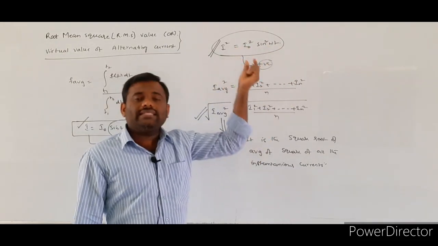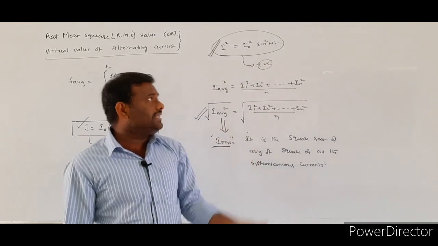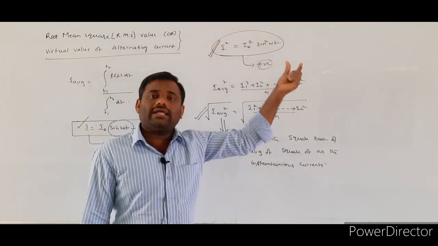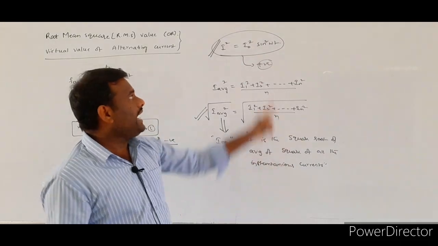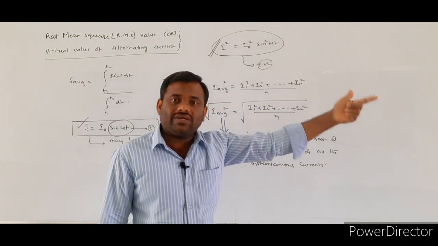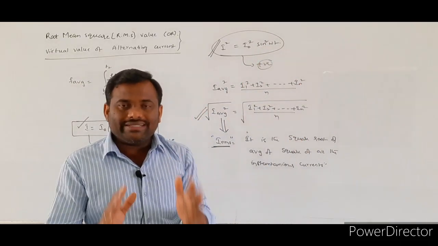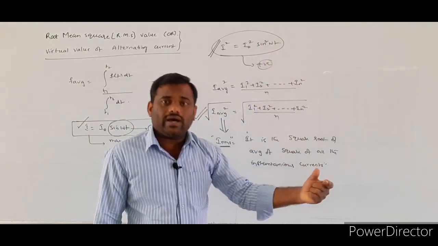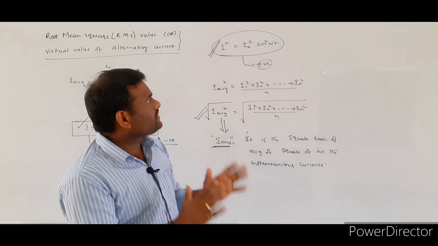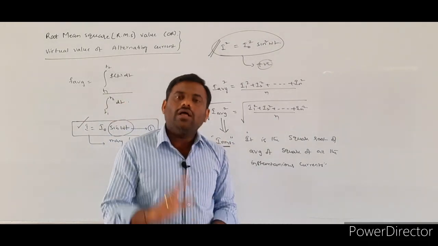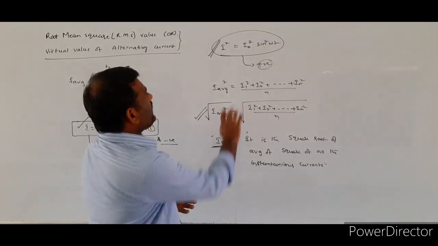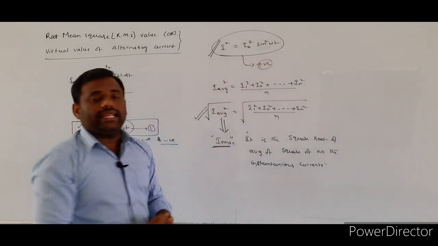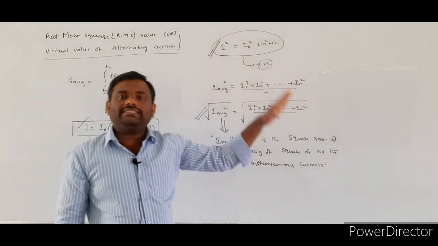Here I naught is the maximum value of the current. When you take the square, the entire term will be positive, and the sine function may be plus 1 or minus 1. So the limits of the sine function are plus or minus 1. Whenever you take the square of the sine function, the sin square omega t term is always positive. So when you take the square of the instantaneous current, that square is always positive.